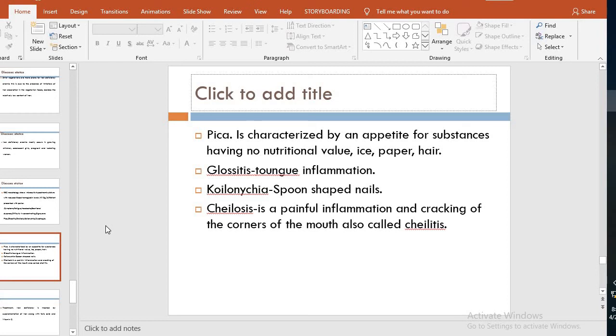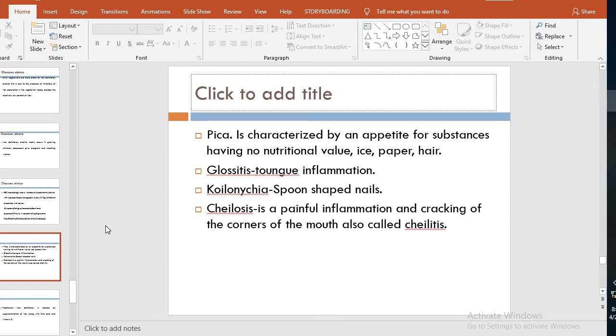Then glossitis, tongue inflammation. आपने देखा होगा कि with the low socio-economic status बच्चों के मुंह बड़ा पका होता है, डॉक्टर के पास आते हैं कि जी बड़ा मुंह पक गया है. उसमें भी you have to see the deficiency of the iron. Then koilonychia, स्पून शेप्ड नेल्स. आप उनके हाथ देखेंगे तो वो जो नाखून है वो चम्मच की तरह होंगे. Then cheilosis, it is the painful inflammation and cracking of the corners of the mouth, and it is also called cheilitis.